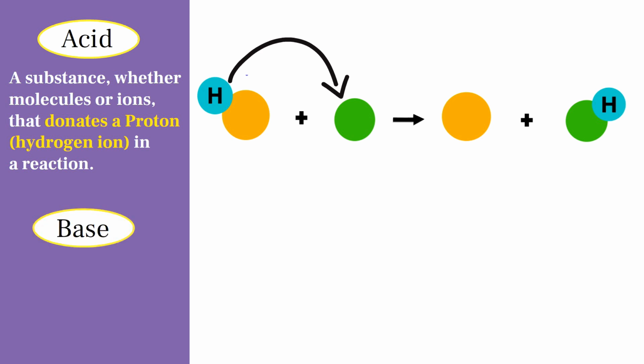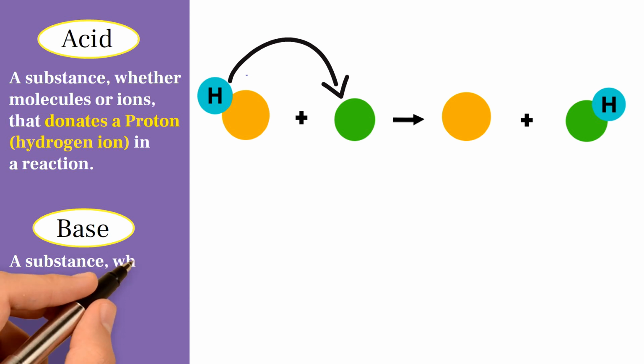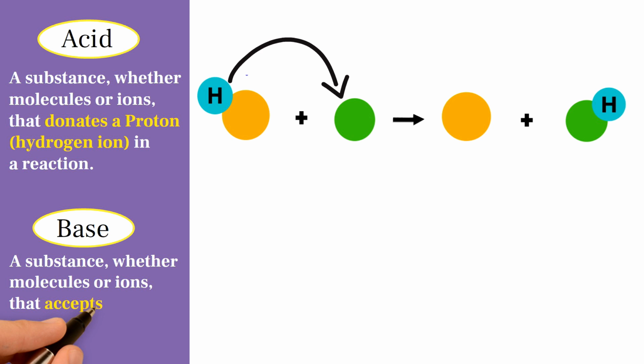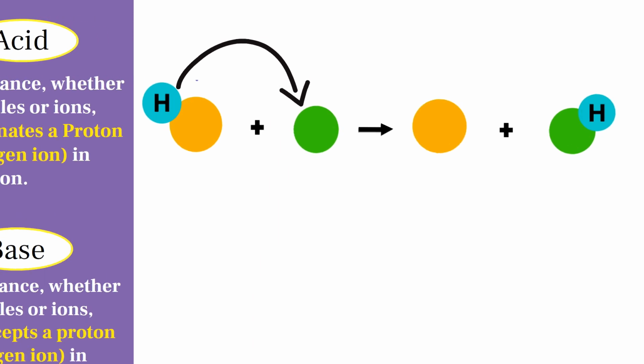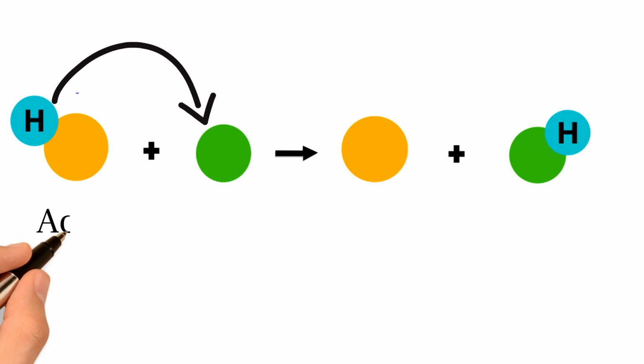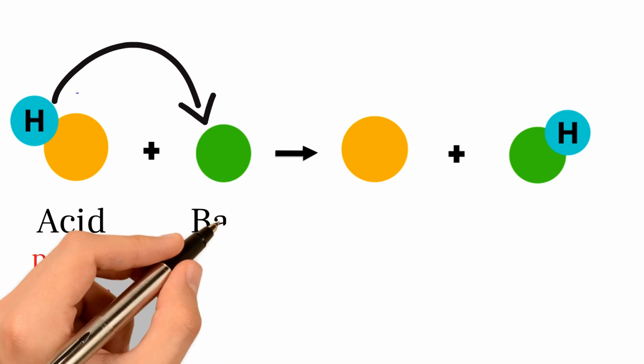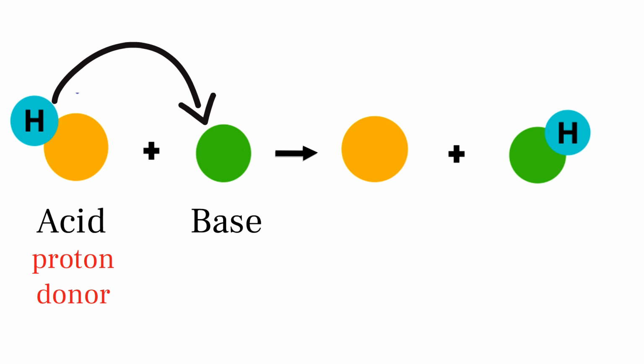While the base is a substance, whether molecules or ions, that accepts a proton, hydrogen ion, in a reaction. So, this molecule is considered an acid because it's a proton donor, while the second molecule will be considered a base because it's a proton acceptor.